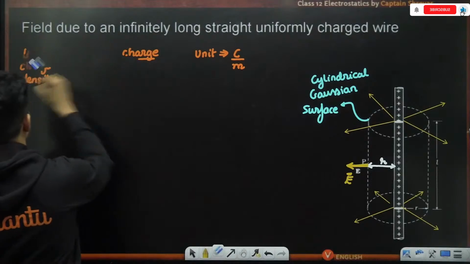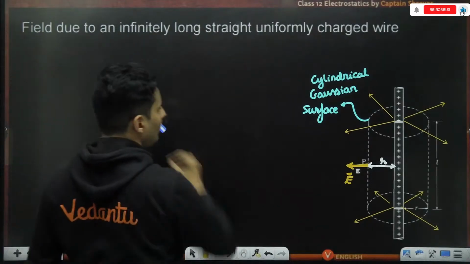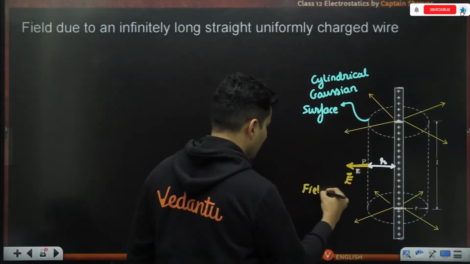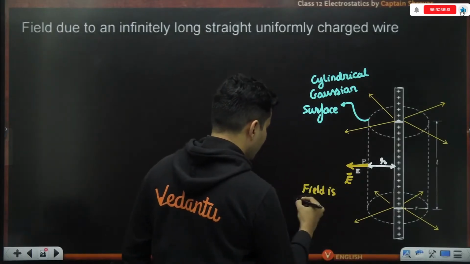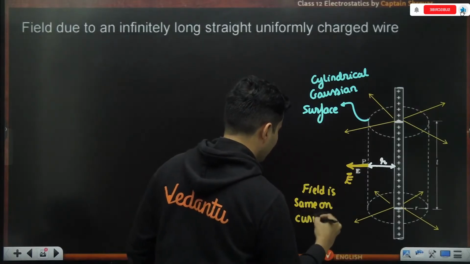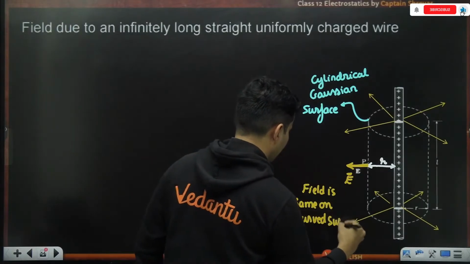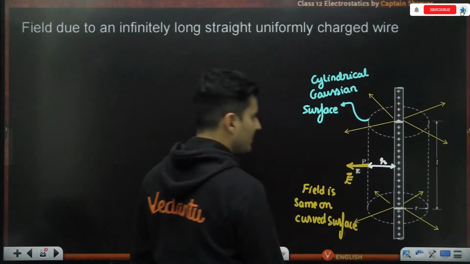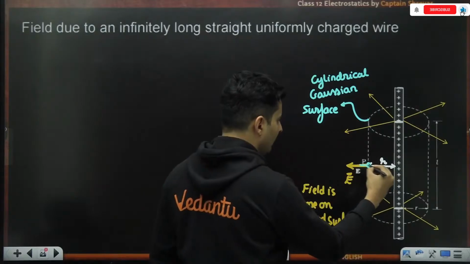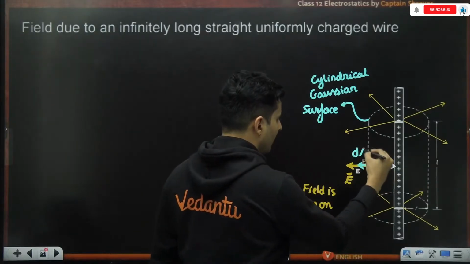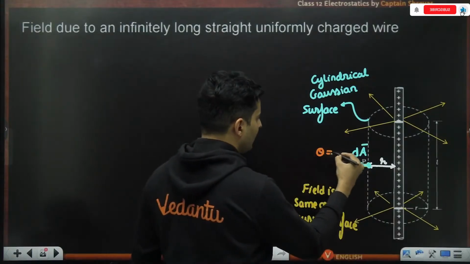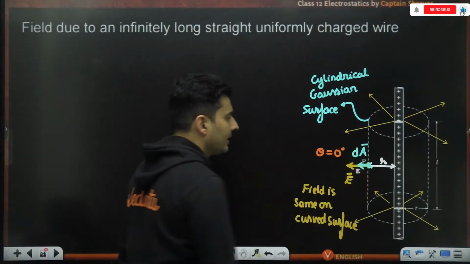So this was already done. I can say that this field is the same on the curved surface. Very, very obvious. Let me also choose an area vector over here. The area vector is going to be like this. And the best part is that the area vector is making 0 degrees with the electric field.